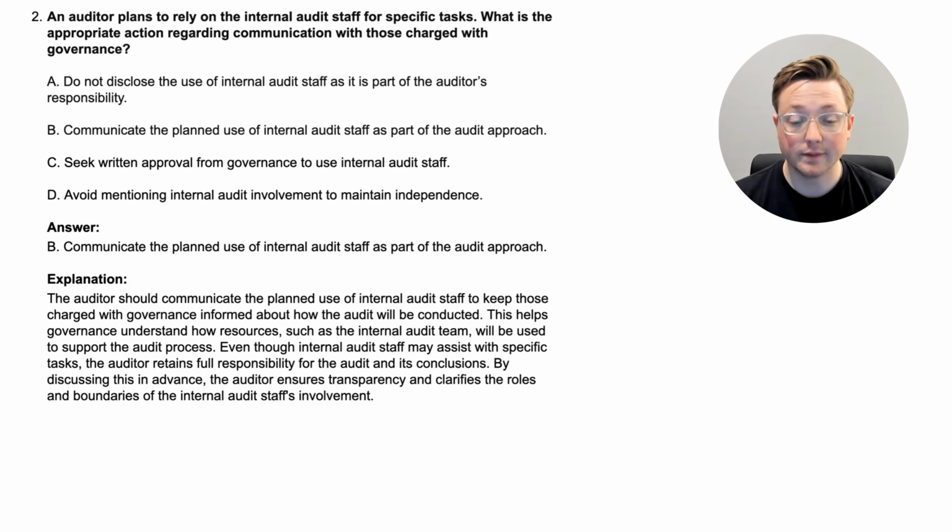By discussing this in advance, the auditor ensures transparency and clarifies the roles and boundaries of the internal audit staff's involvement. Essentially, and we're just talking about the communication side of things here, auditors have to communicate what they're going to use internal audit staff for so that management knows what they're going to be doing. But remember, internal audit staff is not responsible for the audit. The auditor is just using them to help them, but they are not in charge of the audit. The auditors themselves are in charge of the audit, not the internal auditors. With that, let's go to the next question.